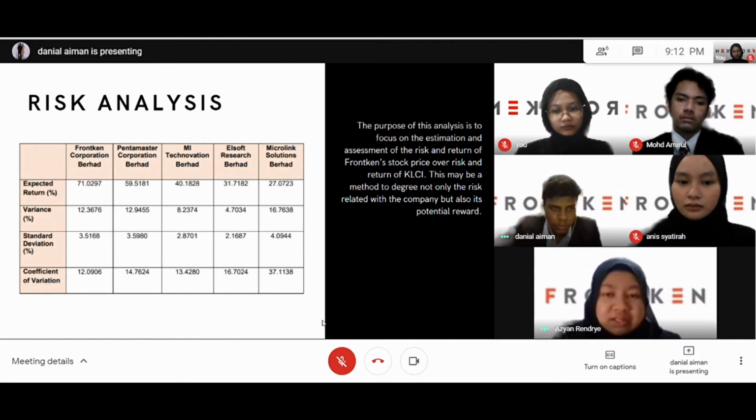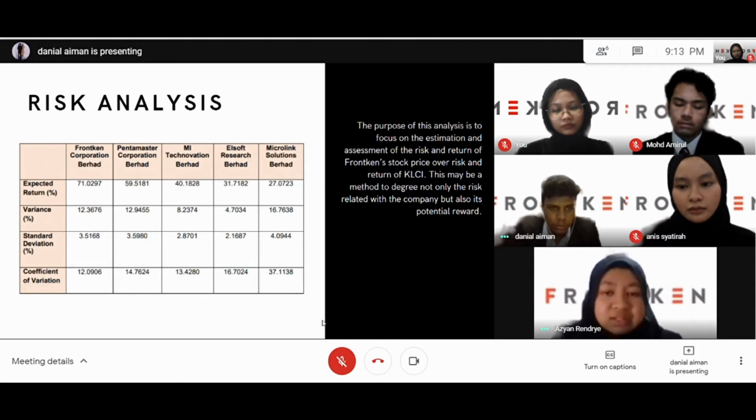Based on the standard deviation data in the table, Macrolink shows the highest standard deviation at 4.09%, while the lowest, 2.17%, belongs to Elsoft. It is followed by Pentamaster, Frencken, and MI Tech with 3.598%, 3.52%, and 2.87% respectively.